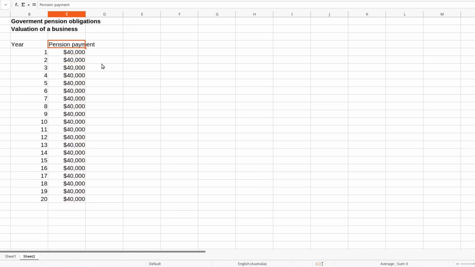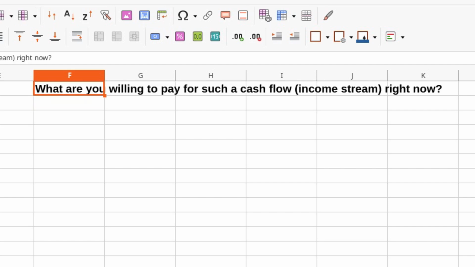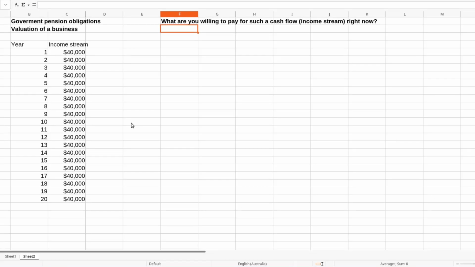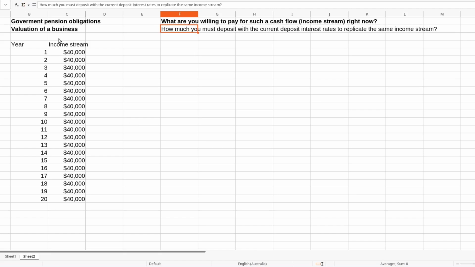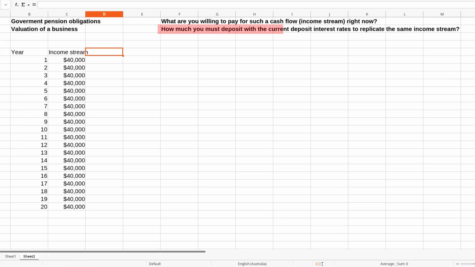the next 20 years. In both scenarios, the standard question is, how much are you willing to pay for such an income stream today? In other words, what is the fair price for the coffee shop business or government pension obligations? It is incredibly simple to find the answer, but first, you must change the question to understand it. Here is the alternative and equivalent question. How much must you deposit into a bank to replicate the business income stream through term deposit payouts?